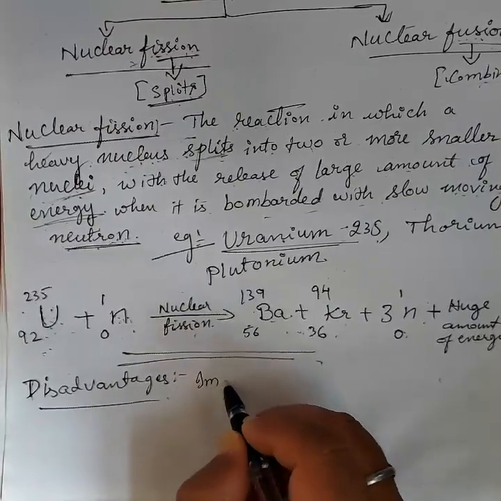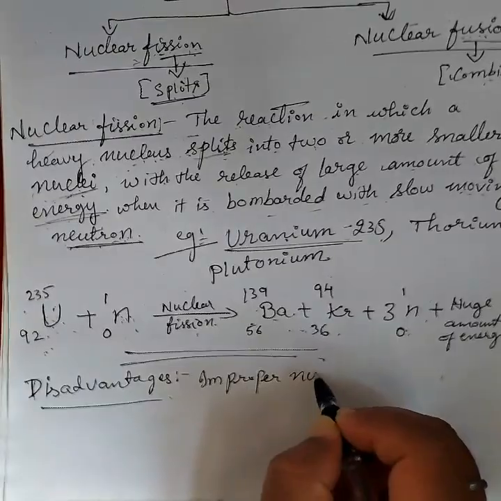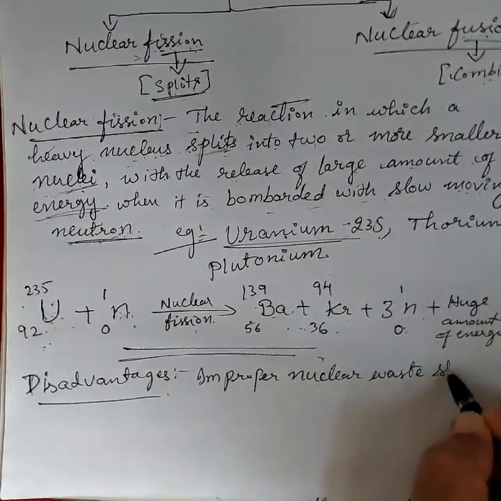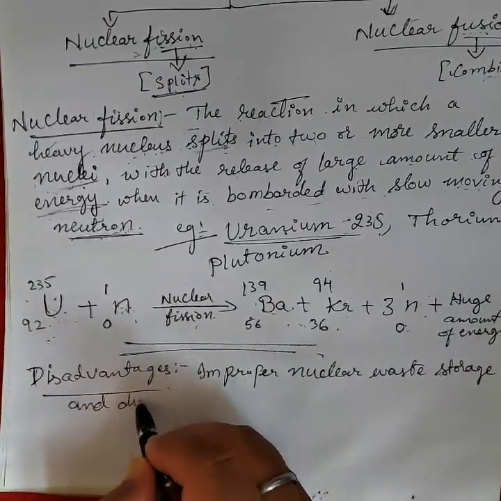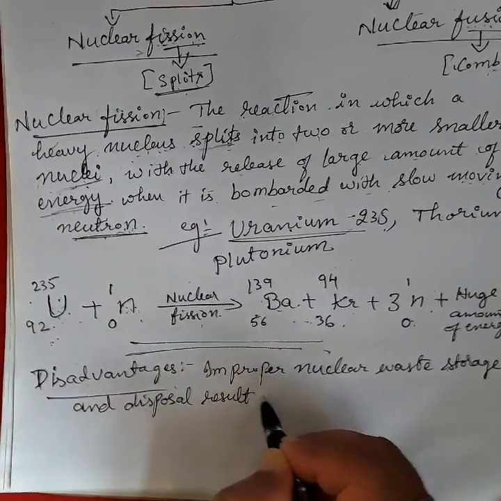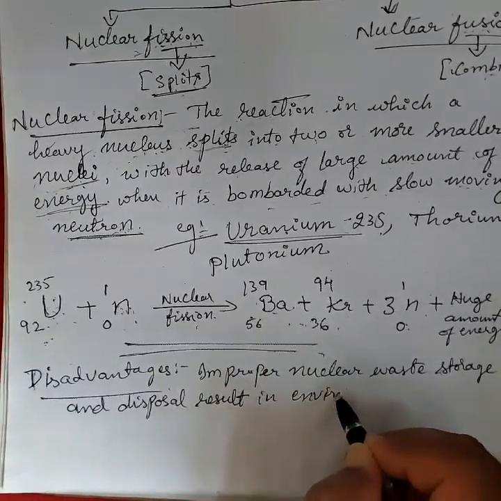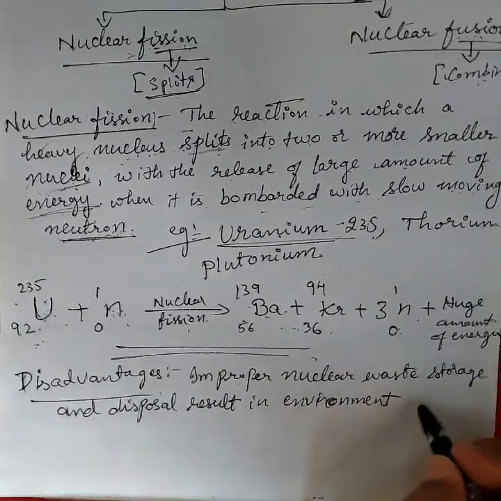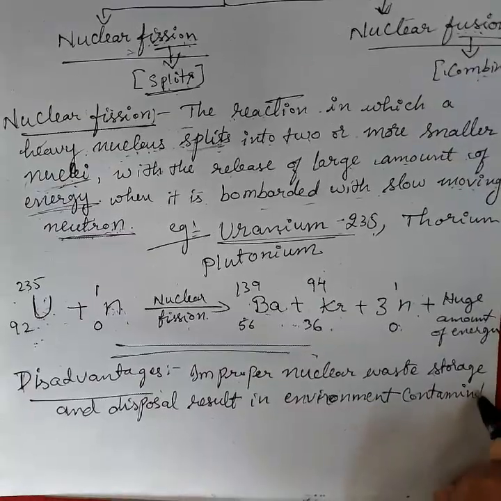Improper nuclear waste storage and disposal result in environment contamination. Contamination means pollution in the environment, or we call it pollution.